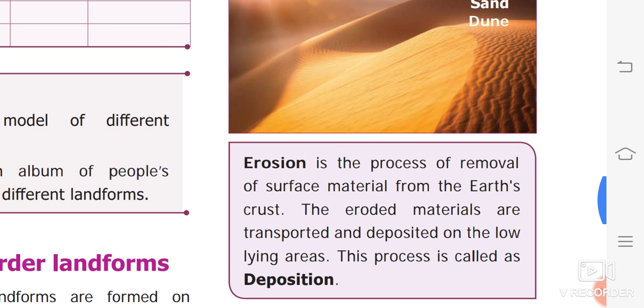So erosion is the process of removal of surface material from the earth's crust. This material is transported and deposited in low-lying areas.